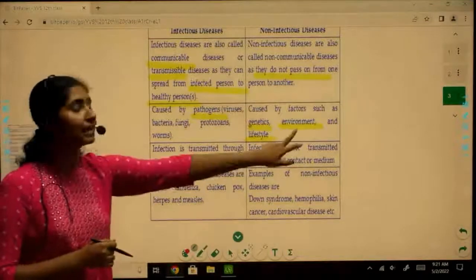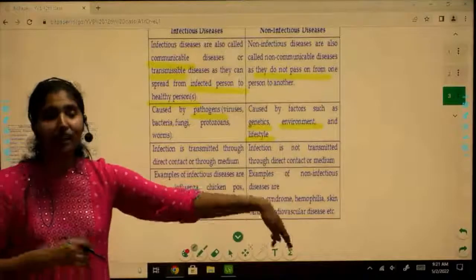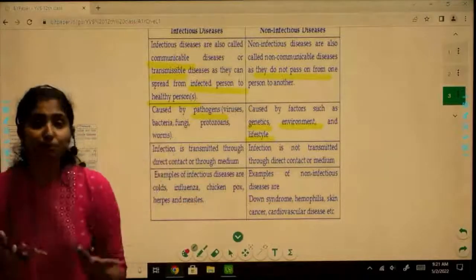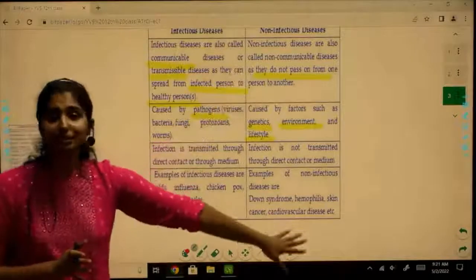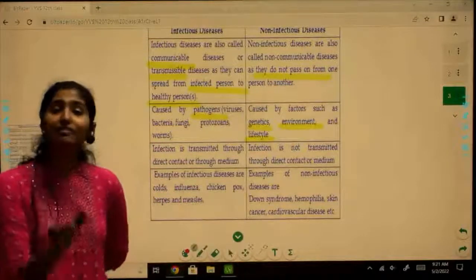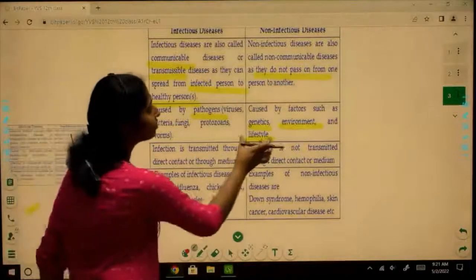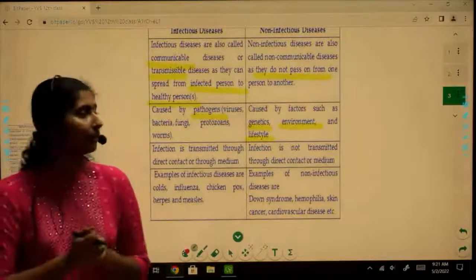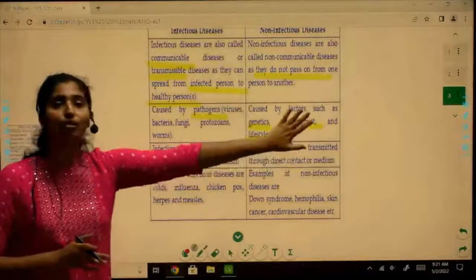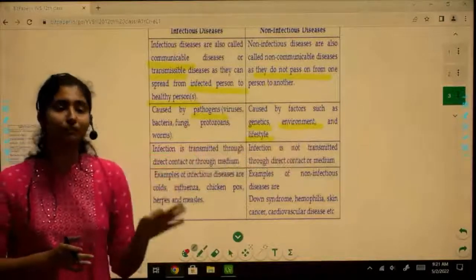It is the environment that you live in. Exposure to a lot of passive smoking can result in non-infectious disease also. It can negatively affect your health, right? And also lifestyle. It is equally important to have a healthy lifestyle, right? So all these factors contribute to the development of non-infectious diseases.